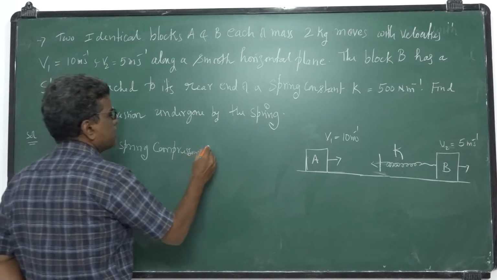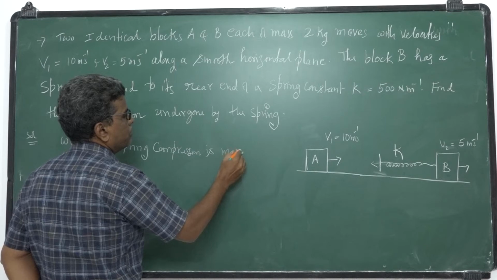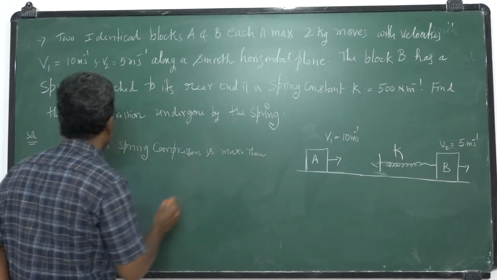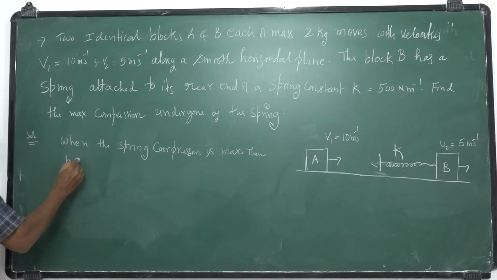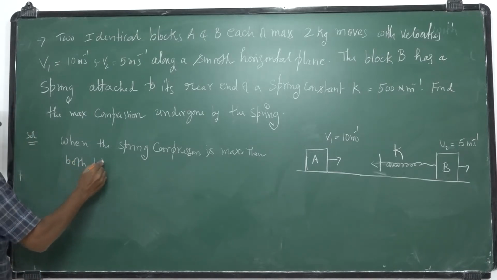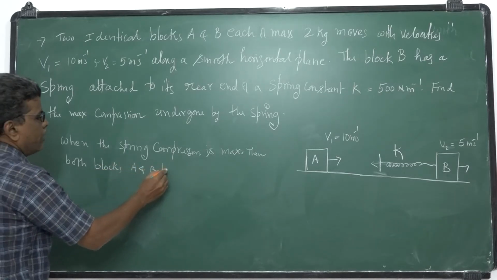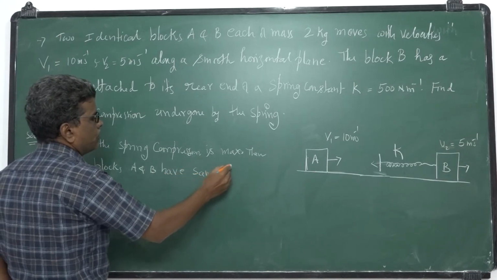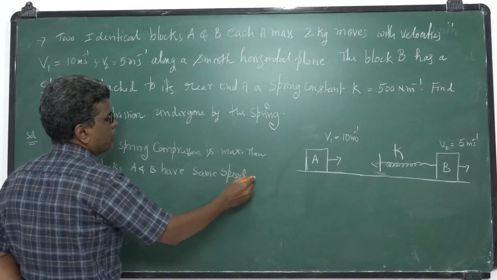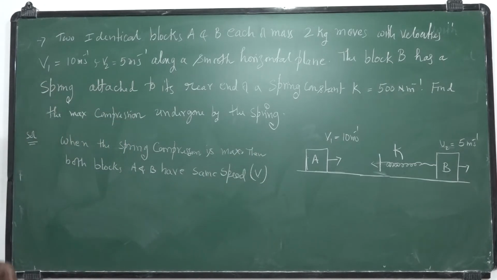When the spring compression is maximum, both blocks A and B have the same speed or velocity. Let it be V. Okay, so I am applying the momentum principle.